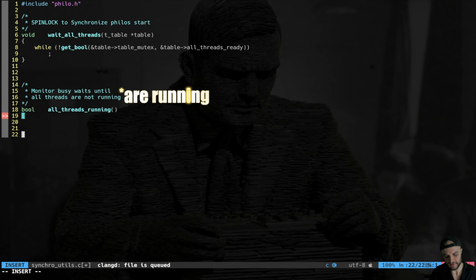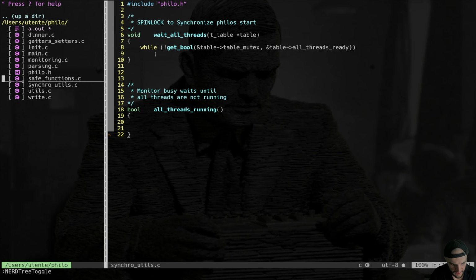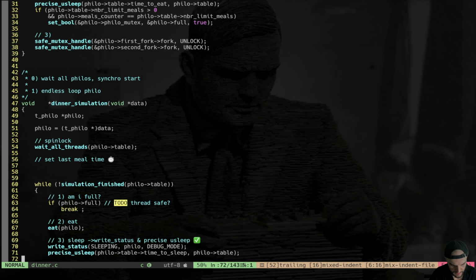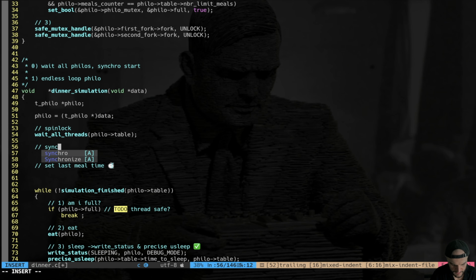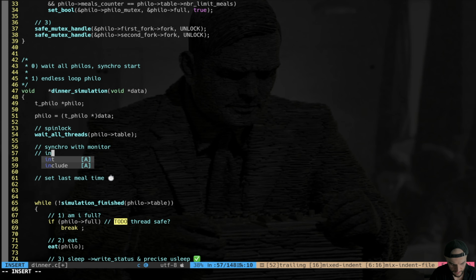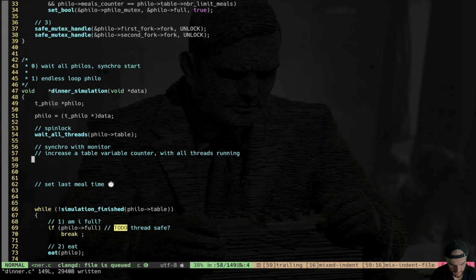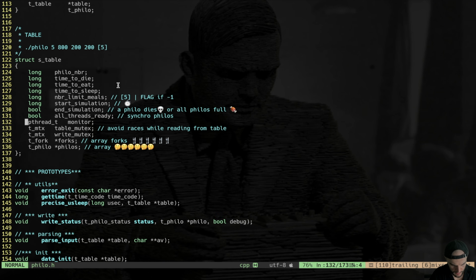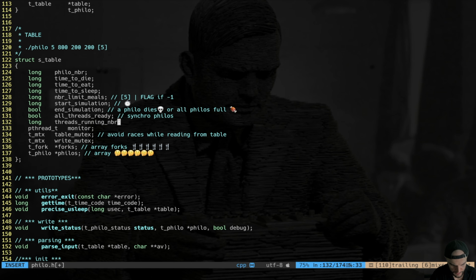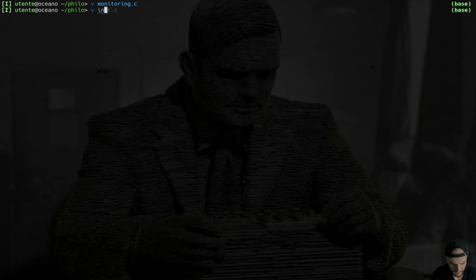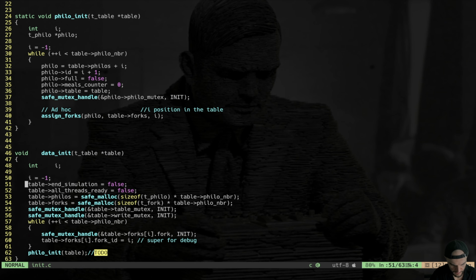And what can be the idea here? Well, we can have that at our dinner, essentially at this level. After wait all threads, we have synchro with monitor. We can increase a table variable counter with all the threads running. So let's do that. We go to philo.h, and we use a long that I call threads running number. Okay, then usual tedious thing, we go back to init, and we set this value to 0.